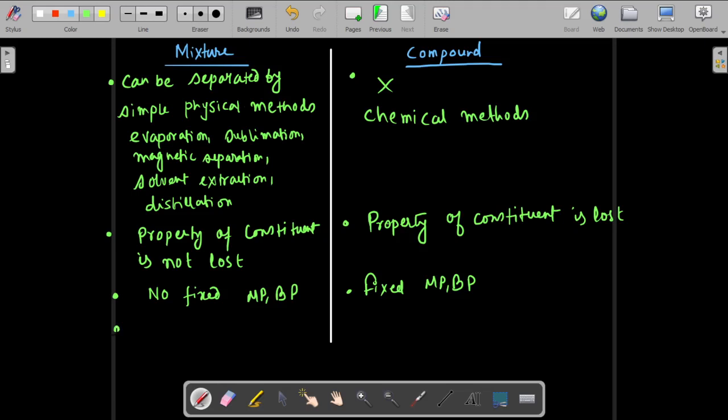Next, energy is usually neither given out nor absorbed in a mixture. When you make a mixture, normally, this is very much, I would say, normally. Okay, so you can write normally endothermic or exothermic behavior not shown.